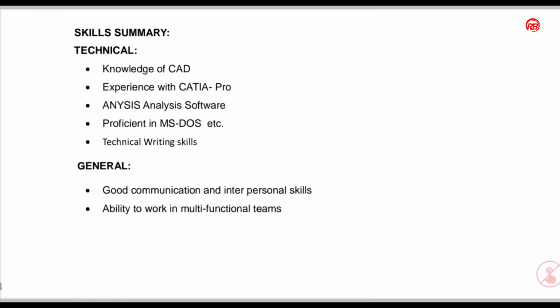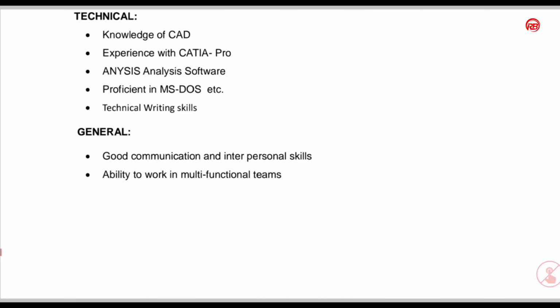Next to that, skills summary. Here I have categorized the skills into two parts. The first one is technical and the second one is general. In the technical part, I have mentioned knowledge of CAD, experience with CATIA Pro, analysis software, proficient in MS DOS, etc. Technical writing skills.